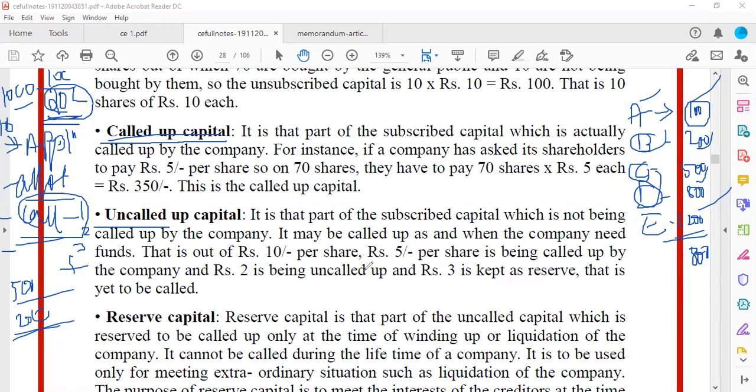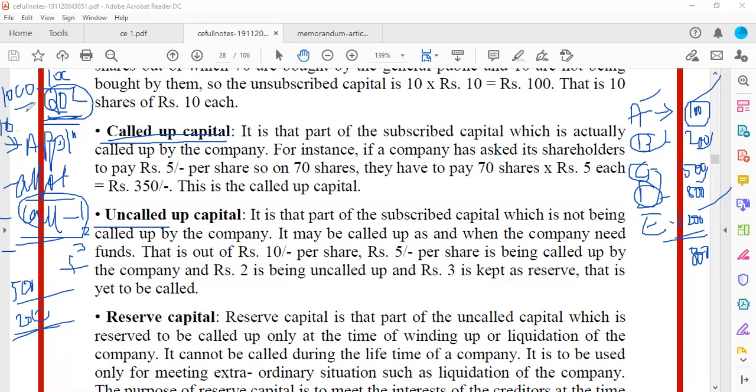Whatever I call up from the shareholders will be called up capital, which will be shown in the balance sheet with all the calculation. Uncalled up money is what I would have kept under reserve. If you see here, 500, 200, 700 has already been collected.